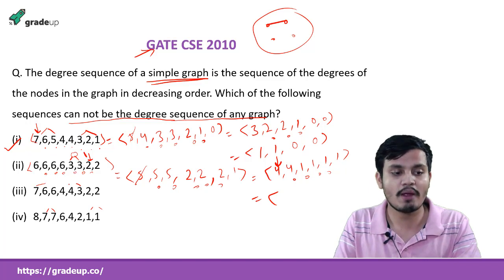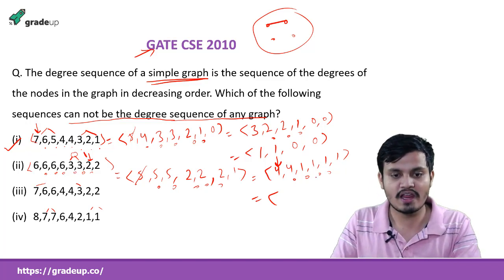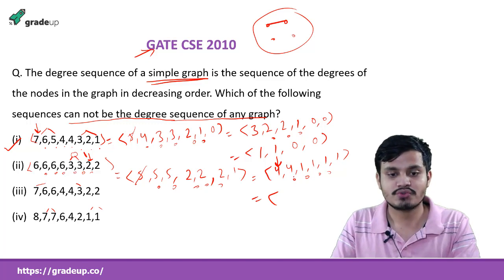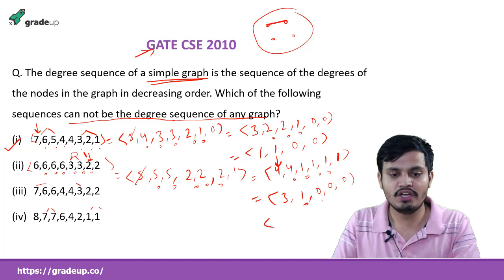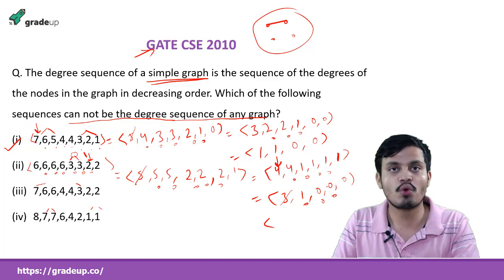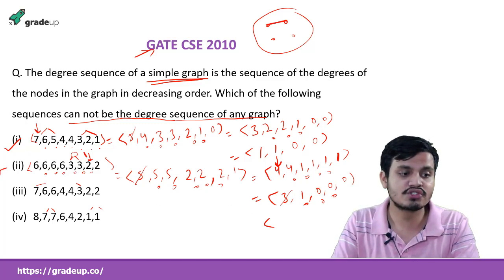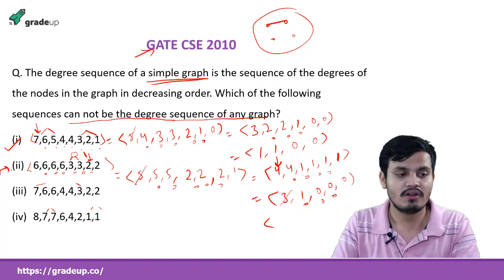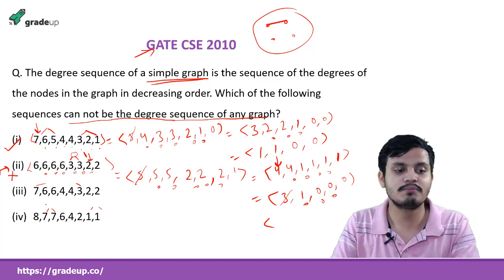For that we need to apply the Havel-Hakimi theorem, and I am doing it for this one. Here I will decrement it by one more time, and it will become this, I am writing it first because they become all 0. And now we need to do 3, but you see that we can't do it for the 3 vertex because it is already 0, it will become negative. So for this sequence there does not exist any simple graph.